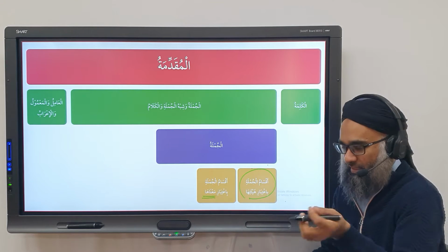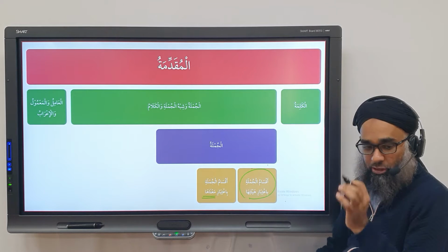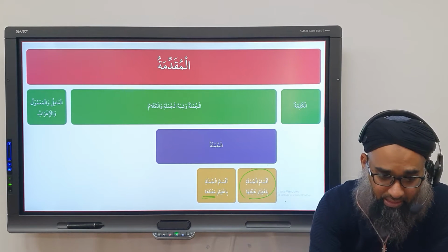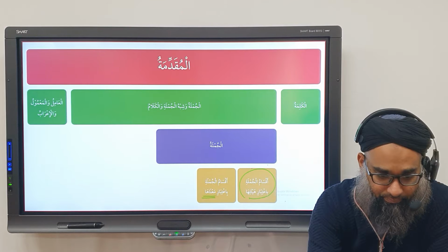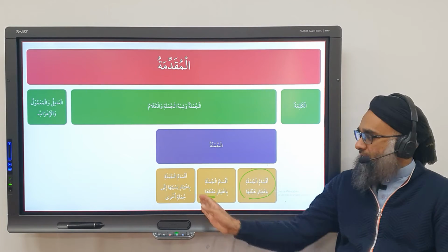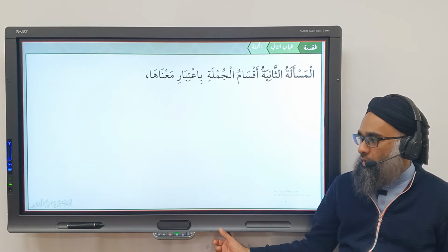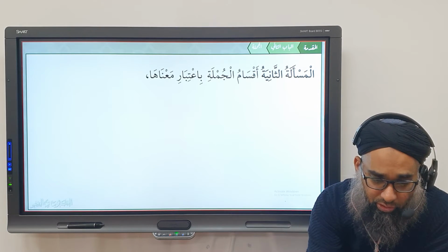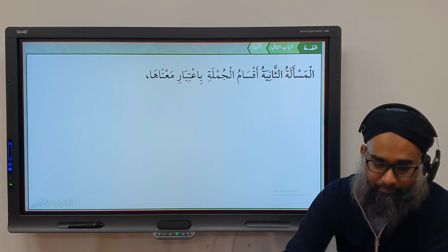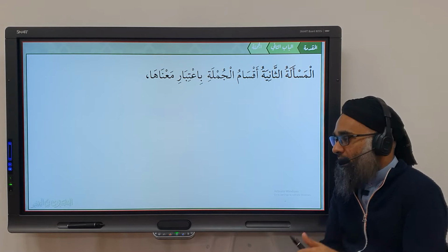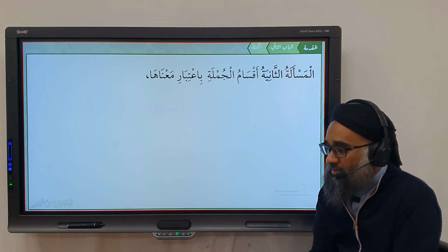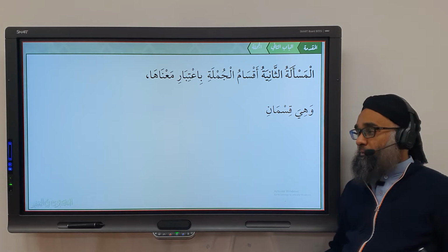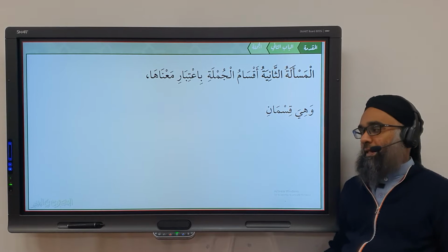What meaning does it give? Is it a خبرية meaning or إنشائية meaning? Or what does خبرية إنشائية mean? We'll come to discuss that in this lesson inshallah. Then the other part we'll do later on. So المسألة الثالثة, the third مسألة regarding the جملة, no, second مسألة, sorry, is the معناها. What is the meaning of this جملة? وهي قسمان. The two types of جملة based on the meaning.